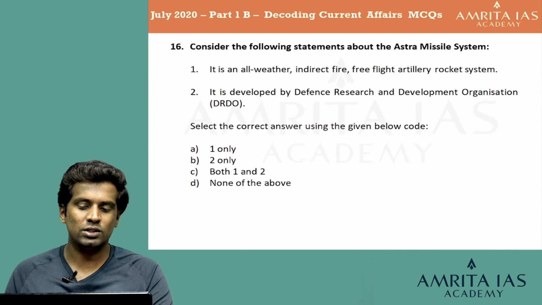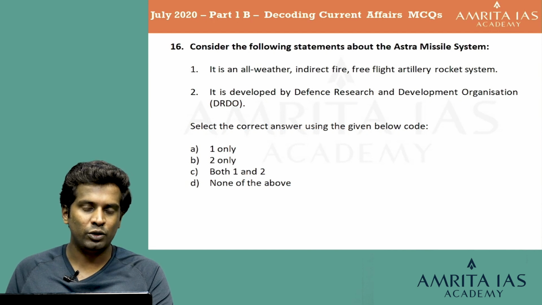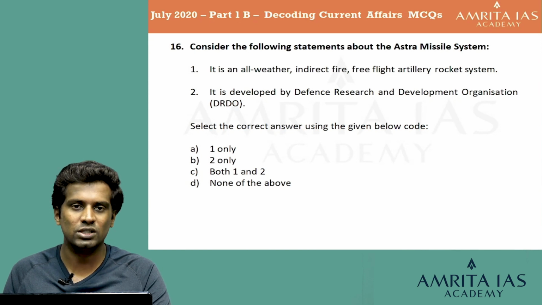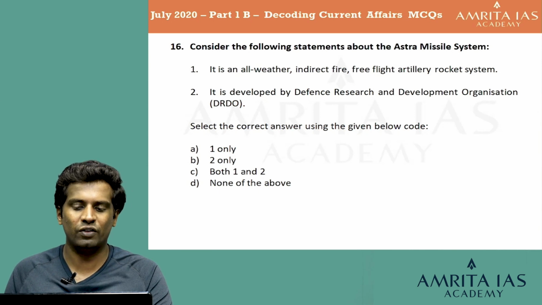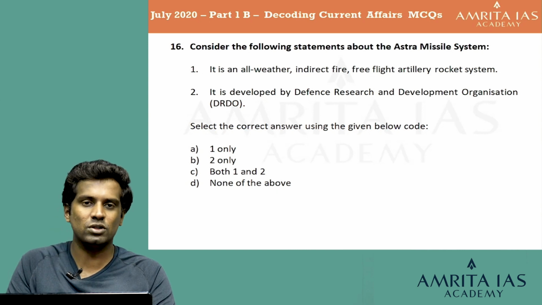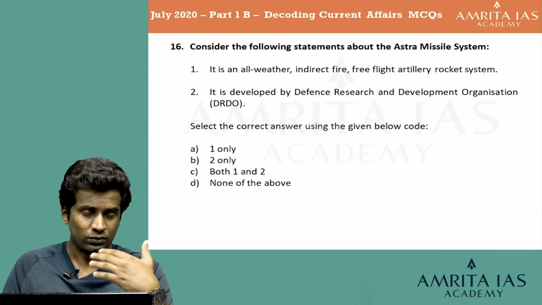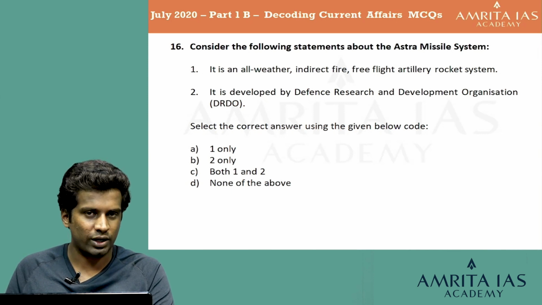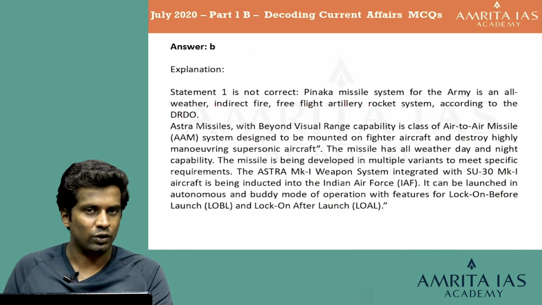So looking at this, Astra missile system is one of the very famous missile systems developed by India, and when you are preparing for your civil services examination, you will be learning about the various defense capabilities of India, the names of its missiles and its various equipments. So the Astra is not an all-weather indirect fire free flight artillery rocket system, rather it is an air-to-air missile. So you will be learning that as part of your civil service preparation. Even if you have not learned it, it has been mentioned in the news. You can also read about it. We will be covering it as part of our explanation too, so do not worry about it. But it is developed by the DRDO, so I can definitely say that the second statement is right. We will go for option B, that is 2 only, as the right answer.